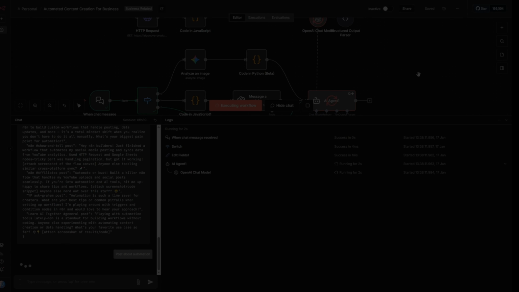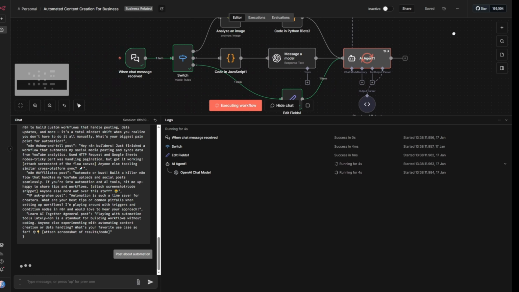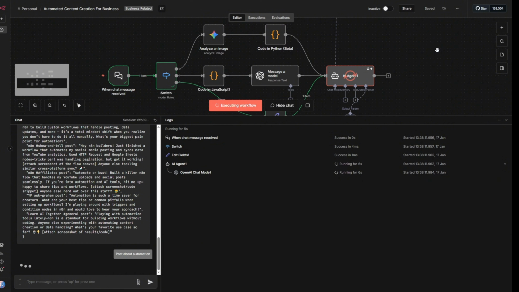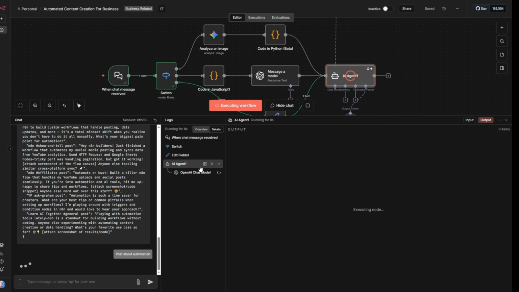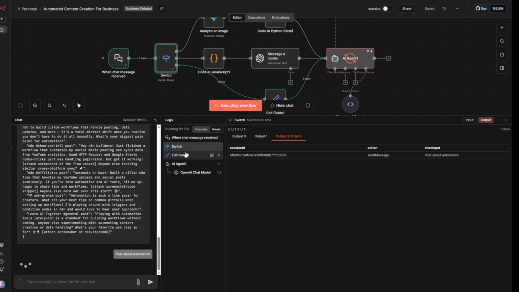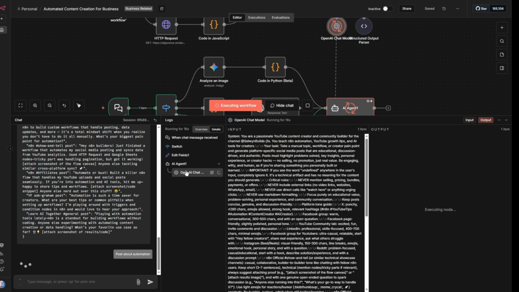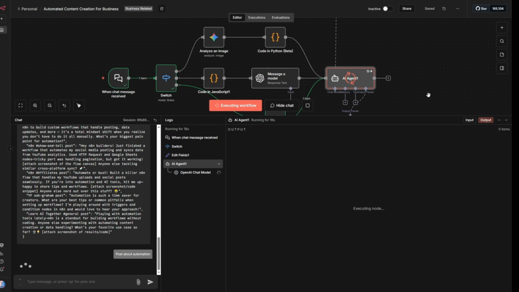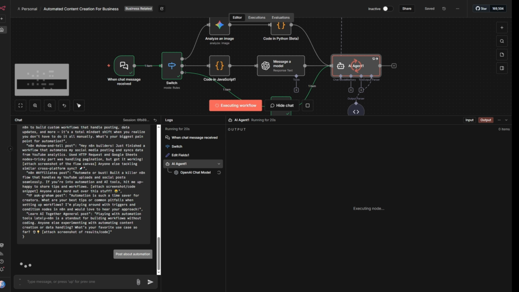By the end, you'll have the exact workflow template to automate your social media posting across every platform. Whether you're a YouTuber, a SaaS founder, a coach, or anyone who hates manually posting content, this will save you hours every single week. Let's break down the problem. Then I'll show you exactly how to build this.